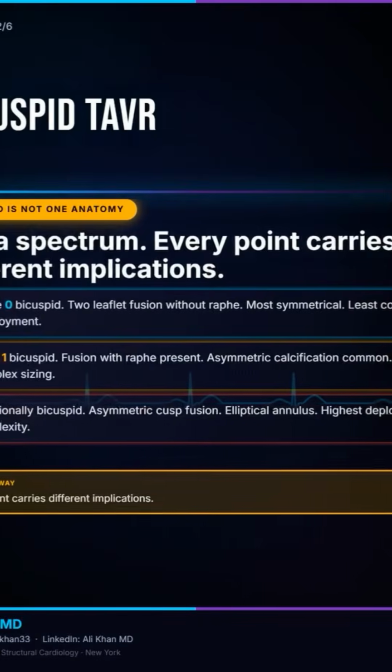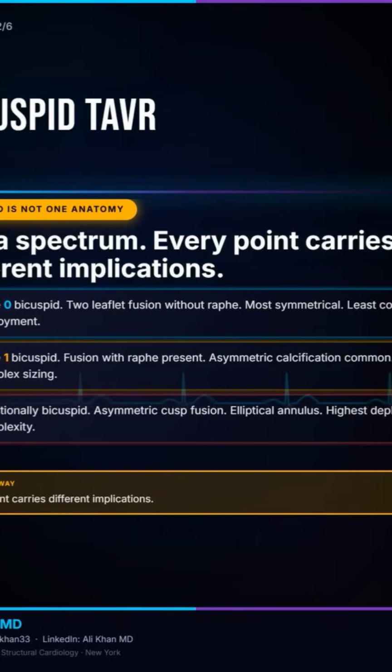Bicuspid anatomy is not one thing. Type 0 bicuspid valves without a raphe behave differently than type 1 valves with a raphe, which behave differently than functionally bicuspid valves with asymmetric cusp fusion. The calcification pattern, the elliptical annular geometry, and the aortic root dimensions all independently influence the procedural complexity and the expected outcomes. Lumping every bicuspid patient into the same risk category is the first mistake to avoid.